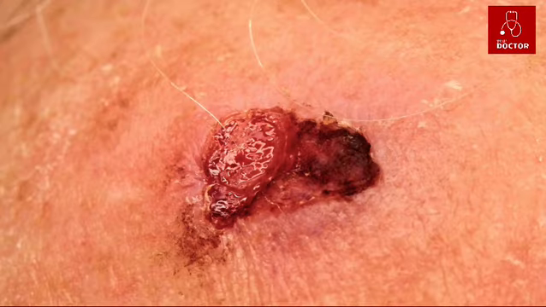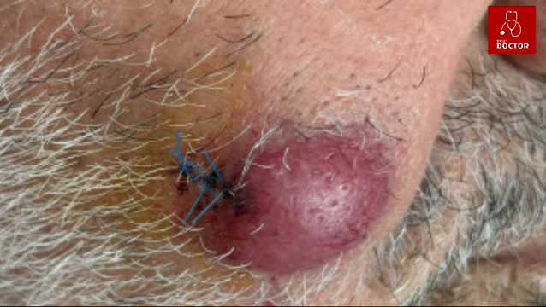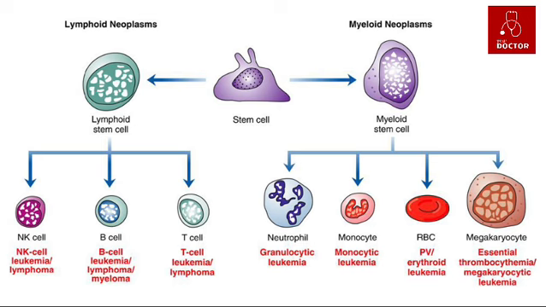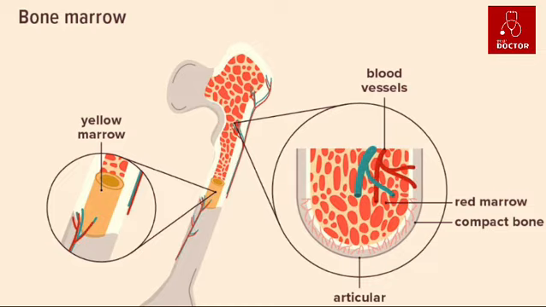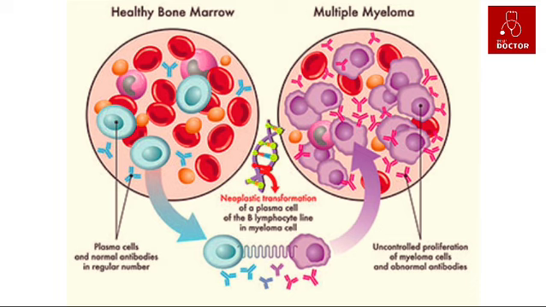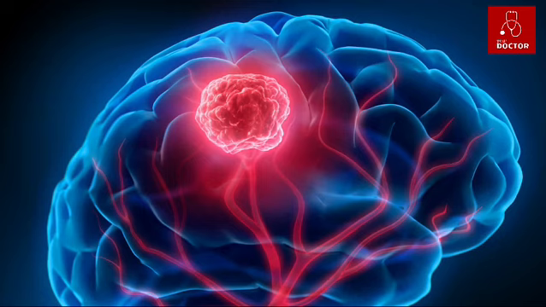Myeloma. Myeloma is a cancer that starts in plasma cells. Plasma cells are a type of white blood cell made in the bone marrow. They produce antibodies, also called immunoglobulins, to help fight infection. Plasma cells can become abnormal and multiply out of control. They make a type of antibody that doesn't work properly to fight infection. Myeloma makes up about 2 out of every 100 cases of cancer, 2%, in Britain.